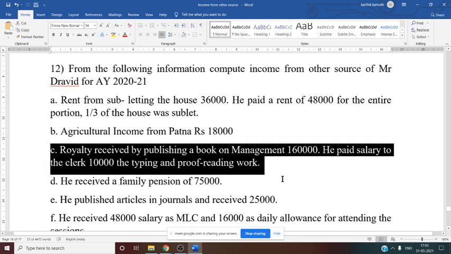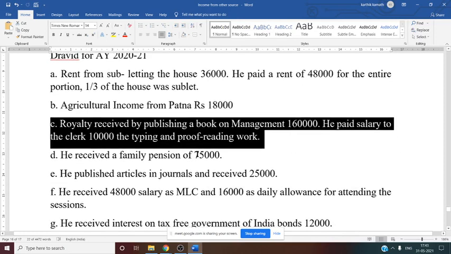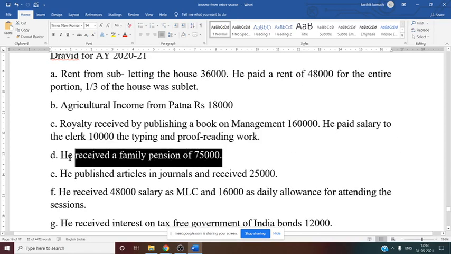Now next, royalty received by publishing a book on management. There is one publication, the value of that royalty is 1,60,000. He paid salary to the clerk 10,000 for typing and proofreading of the work. What is the taxable income from this royalty? 1,50,000, that is 1,60,000 minus salary paid to the clerk. Any expenses incurred at the time of receiving royalty, you have to deduct.